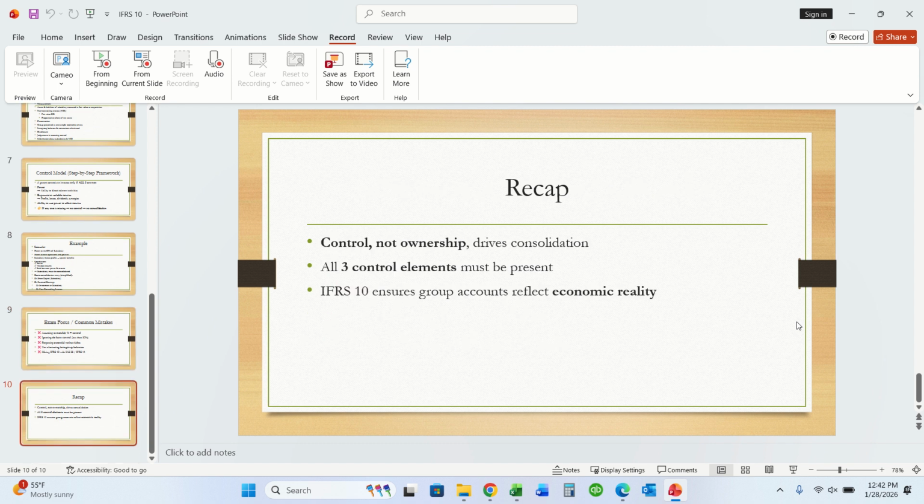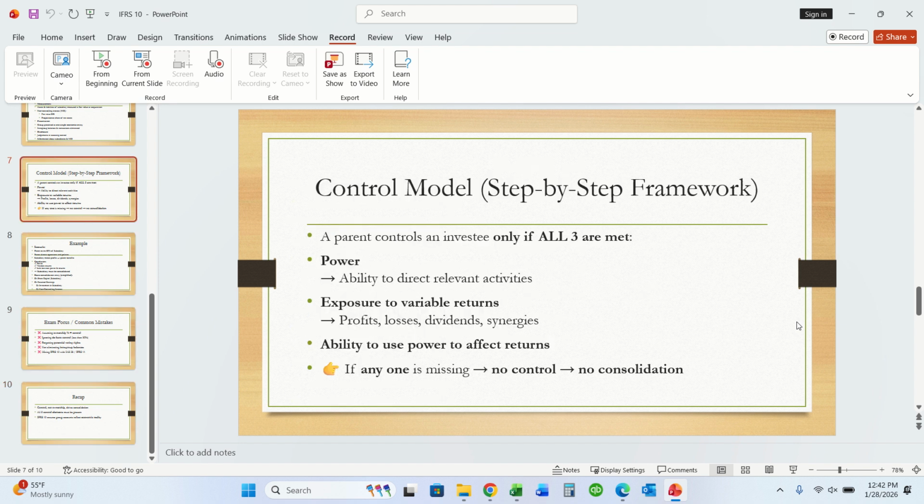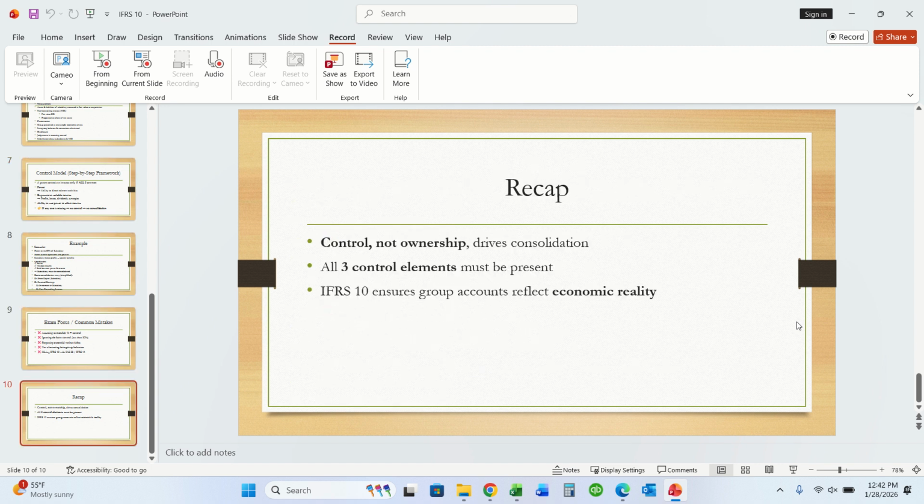Its quick recap is control, not ownership, drives consolidation. All three control elements must be present, that are power, exposure to variable returns, and ability to use power to affect returns. IFRS 10 ensures group accounts reflect economic reality.